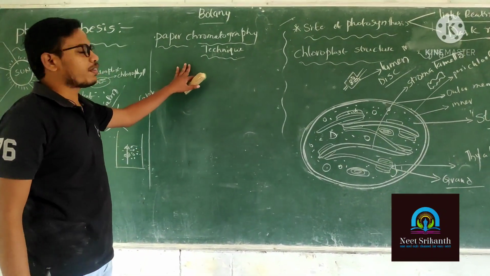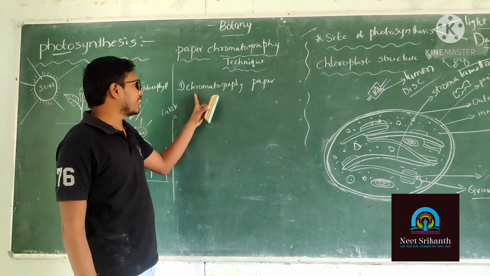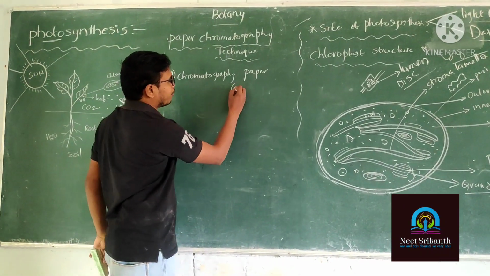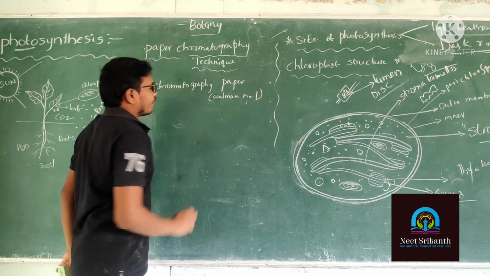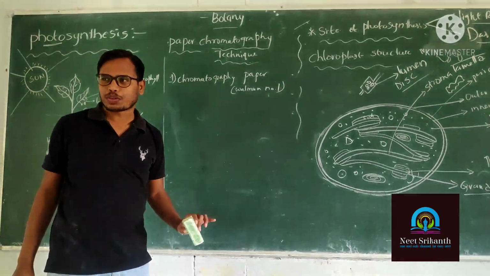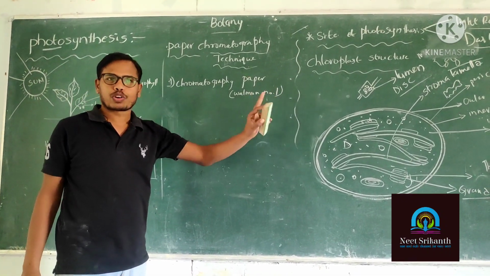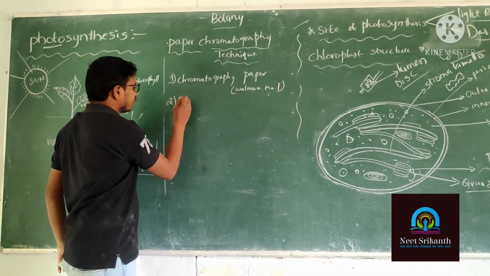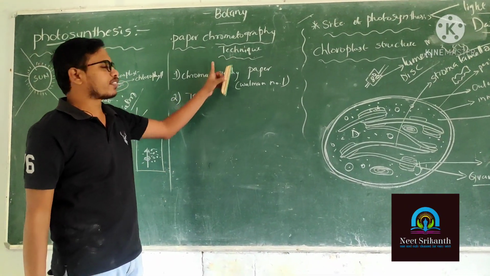First of all, what are the requirements of the paper chromatography technique? First of all we need chromatography paper. The chromatography paper belongs to Whatman number 1. We have different types of chromatography papers in the market, but which type do we require? Whatman number 1 chromatography paper for doing the experiment. Second, we require a chromatography jar.